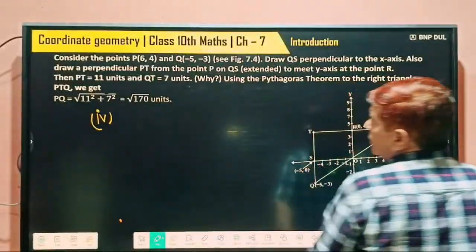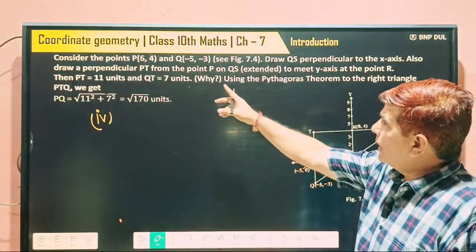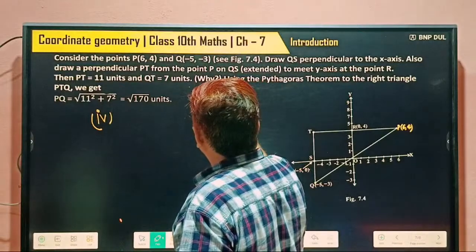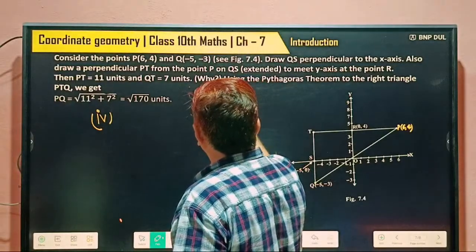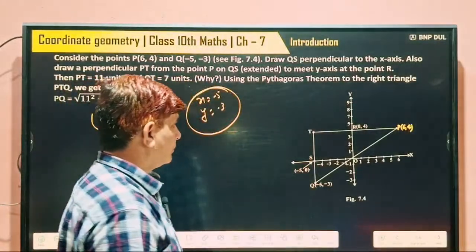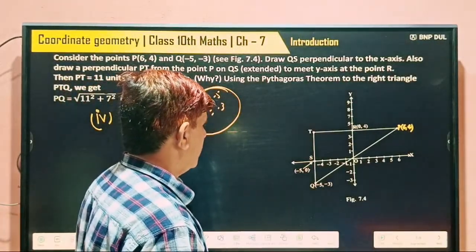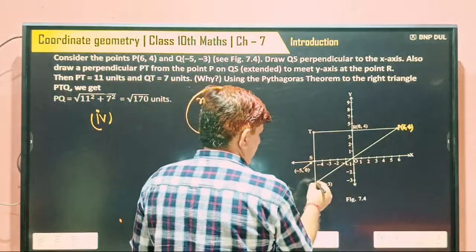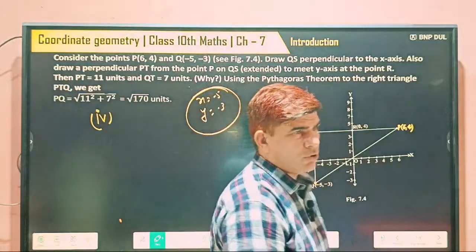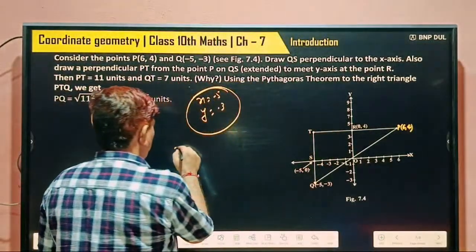I told you. So consider this point and the point Q. Given x equals -5 and y equals -3. Lying in which quadrant? Third quadrant. So this point is lying here. And its meaning also, x equals -5.